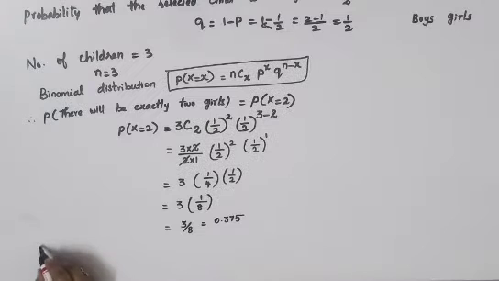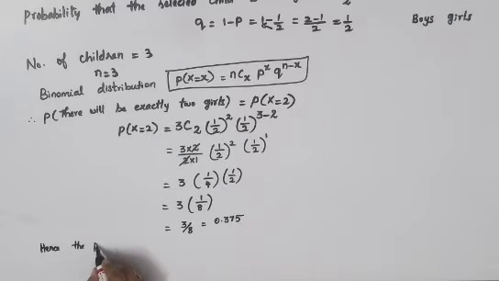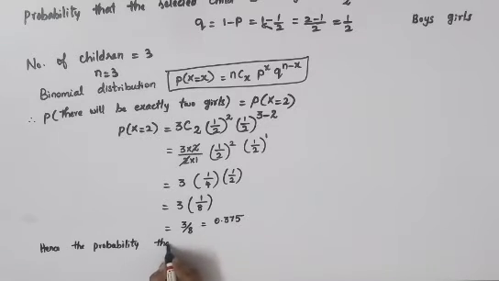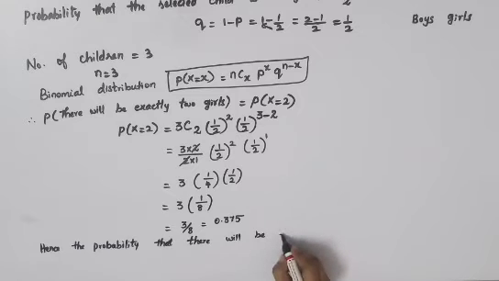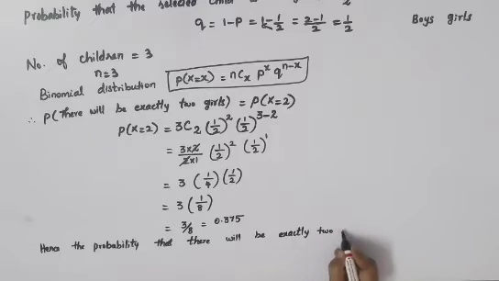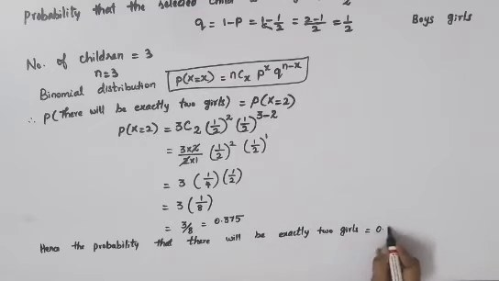Which is equal to 0.375. Hence the probability that there will be exactly 2 girls is equal to this answer, 0.375. So this is the answer for your 8th question.